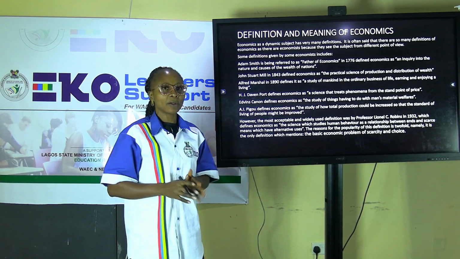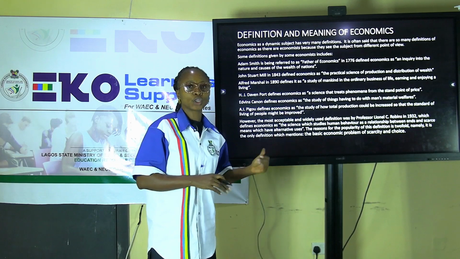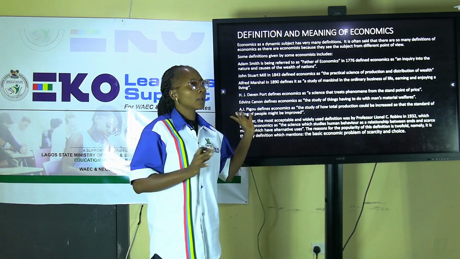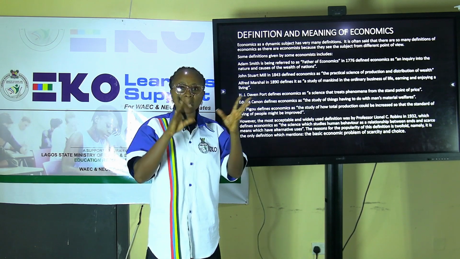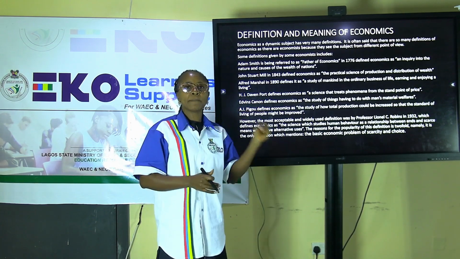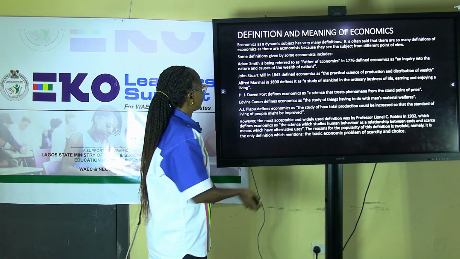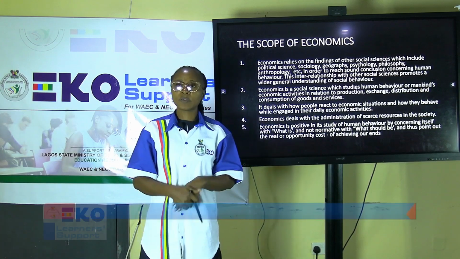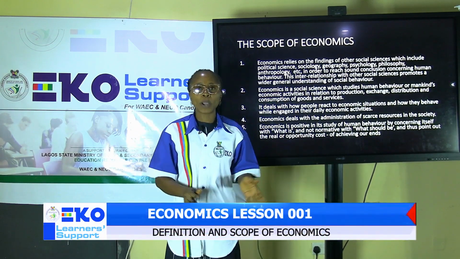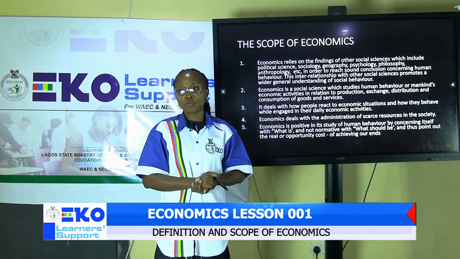I hope you agree with me that the definition given by Professor Robbins is the most acceptable definition because it encompasses everything you need to know about this subject. Now, this leads us to the scope of economics. Under the scope of economics, we look at the areas covered by this subject that we call economics.